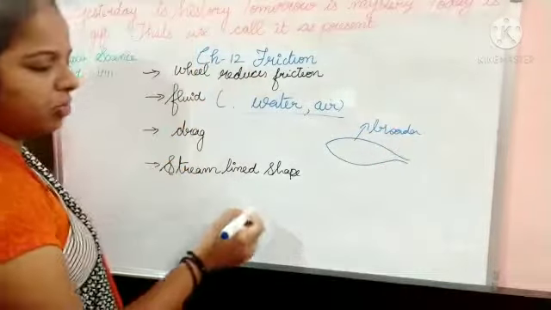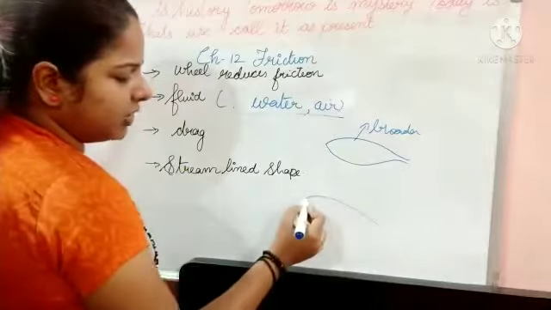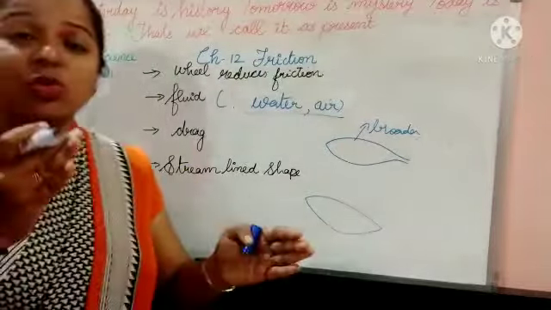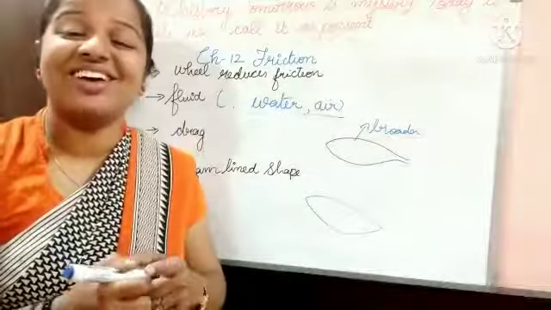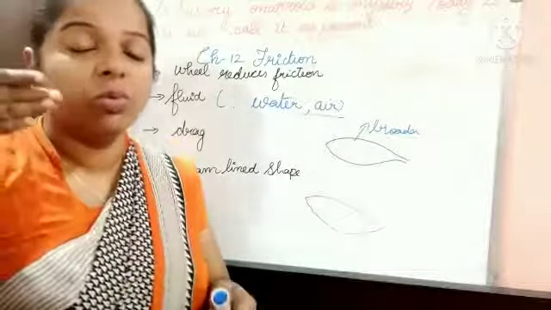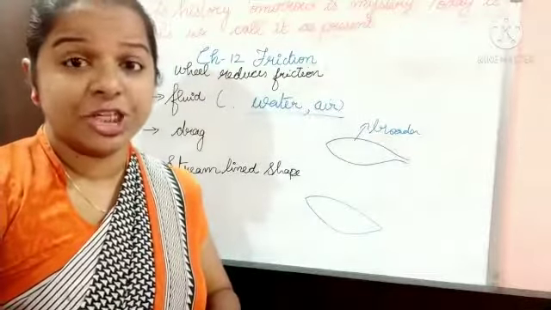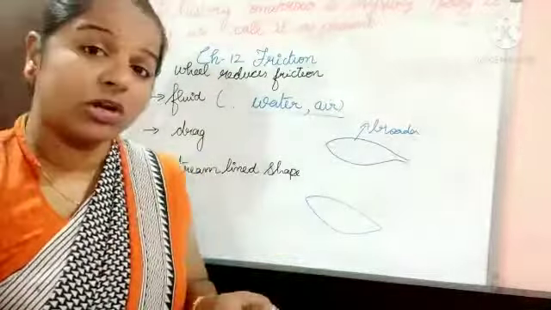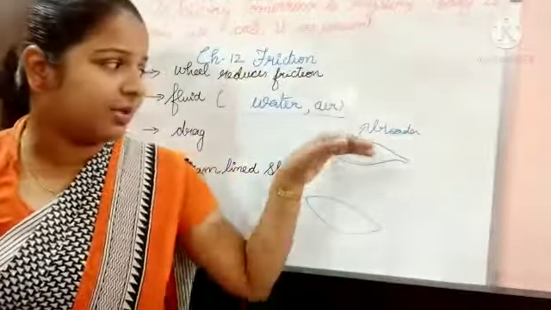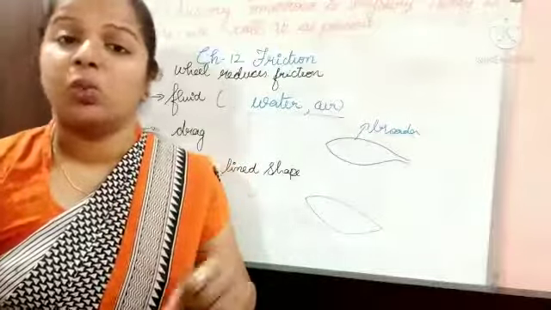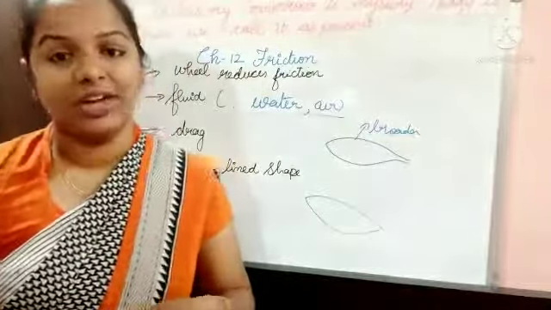If you take a ship or a boat, you can see the boat has this shape. Why? Because that helps to pierce, that means cut through the fluid and move smoothly. In an aeroplane's shape, the middle part is broader, and the front part and the back part are smaller than the middle part. Why? So that they can move conveniently.